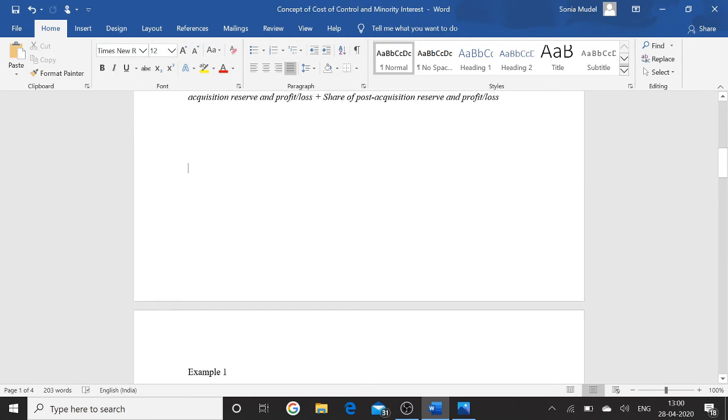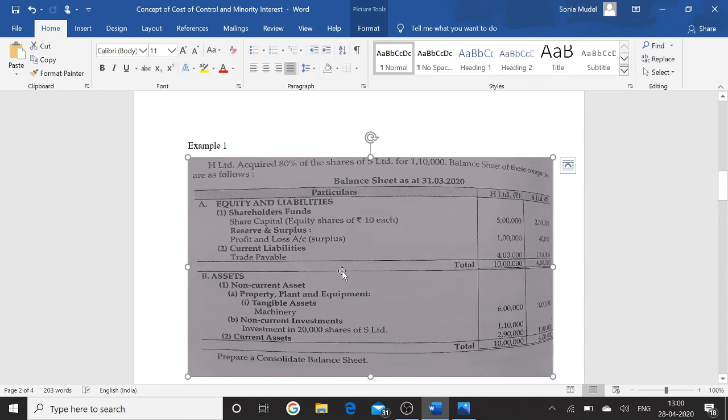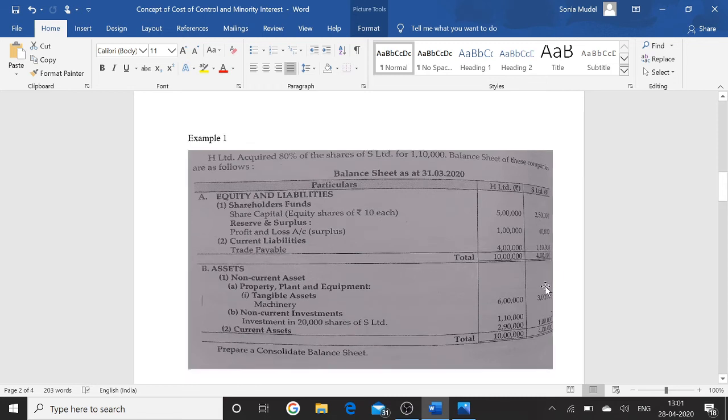Now we will check in the balance sheet: is there any profit or reserve available? Yes, profit is available in the balance sheet on the date of acquiring the shares. Profit is given as 40,000. Now this 40,000 is divided again into two parts: share of the holding company and share of minority interest. 80% of 40,000 belongs to the holding company and 20% of 40,000 belongs to minority interest.